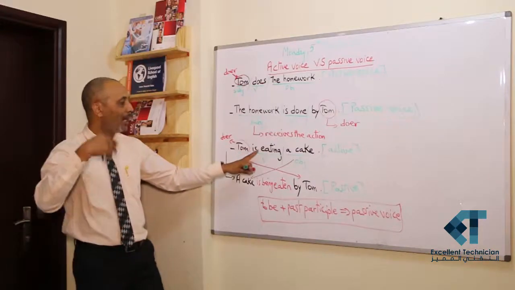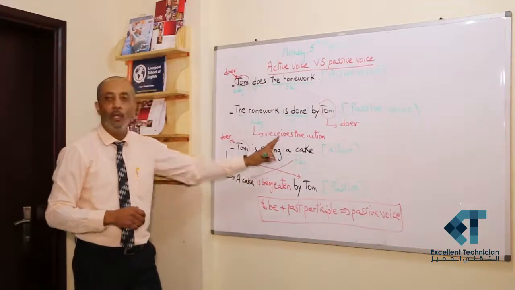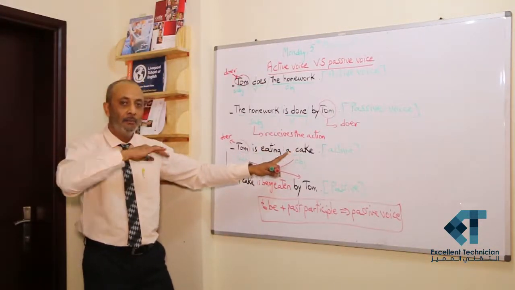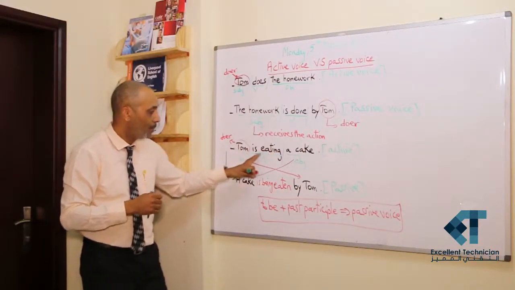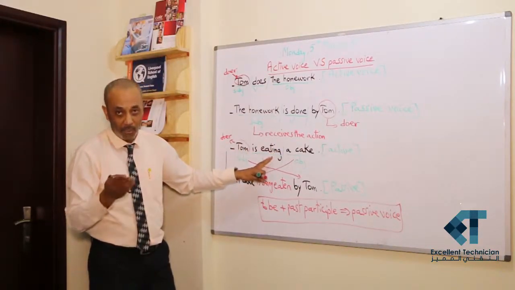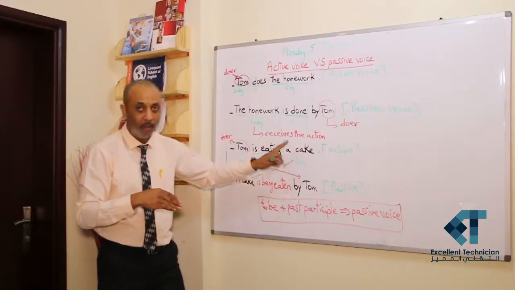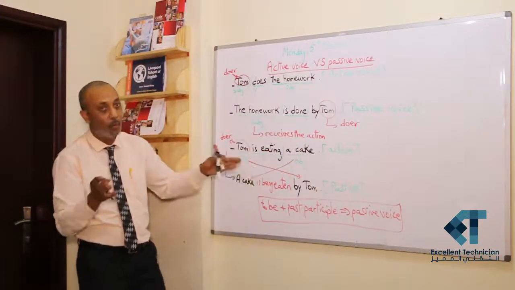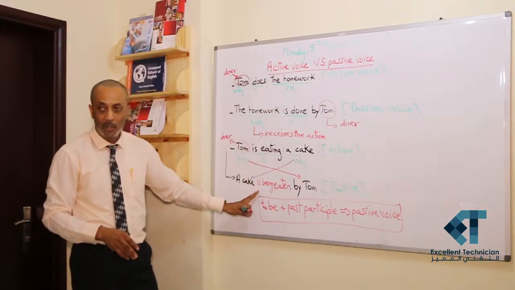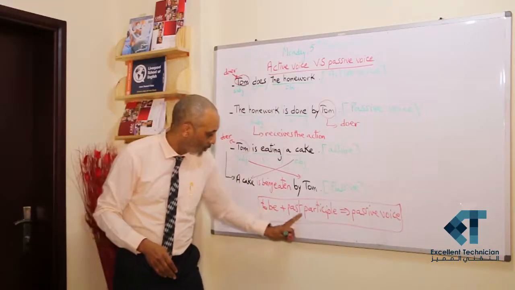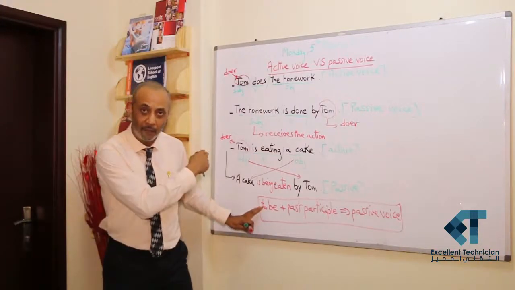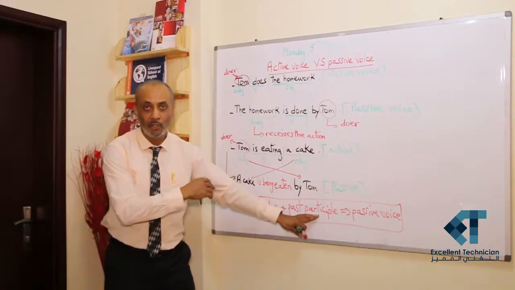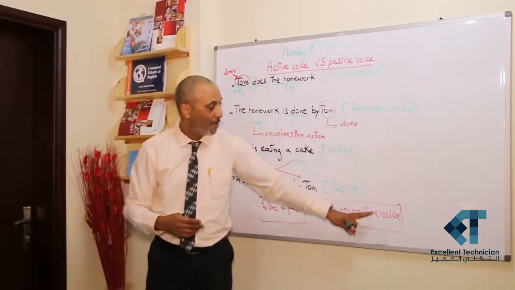If I say Tom will eat a cake, a cake will be eaten by Tom. If I say Tom has eaten, present perfect, has eaten a cake, a cake has been eaten by Tom. So we keep the same tense with the auxiliary of verb to be. And this is the rule: to be in the same tense of the active verb plus the past participle of the original verb. This is how we make the passive voice.